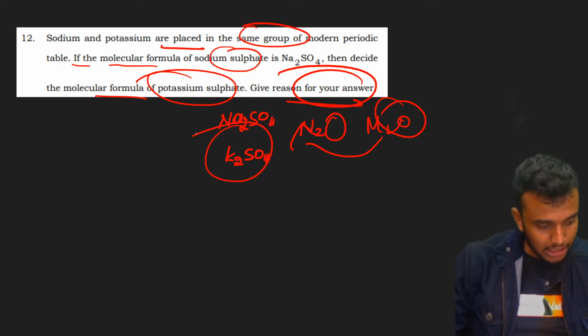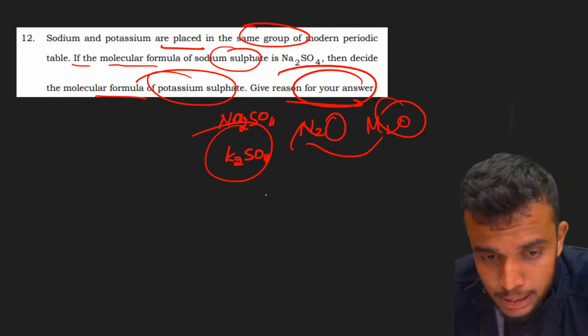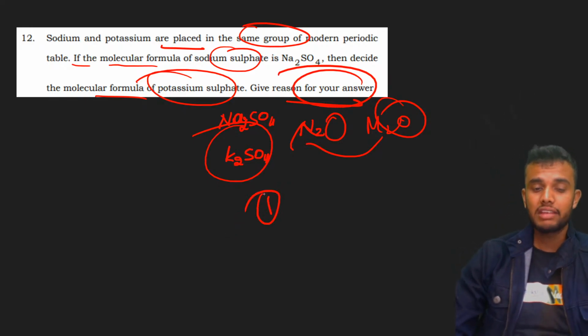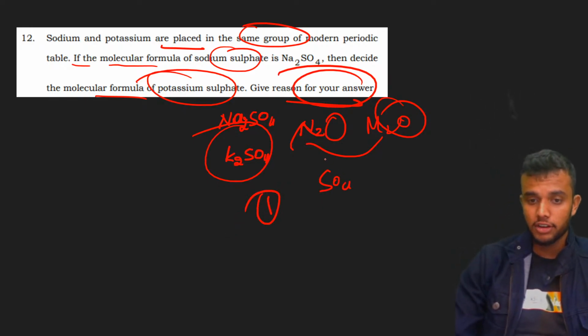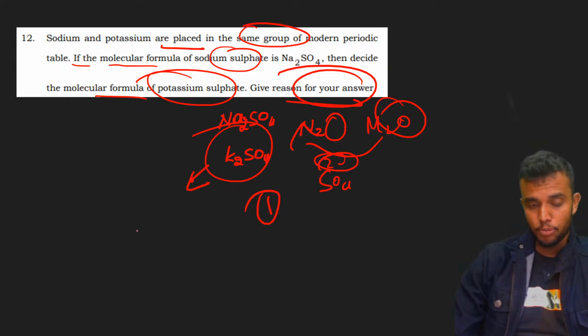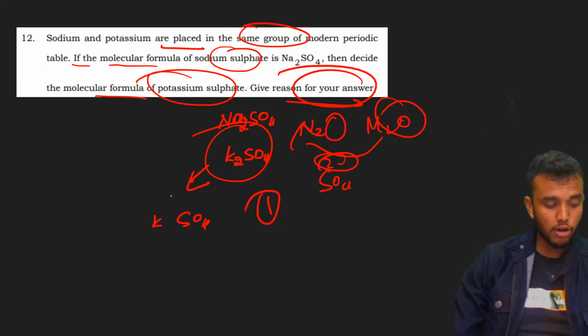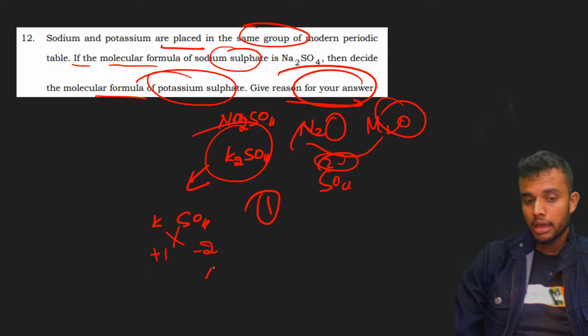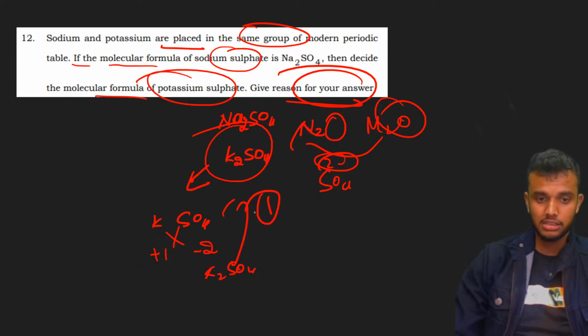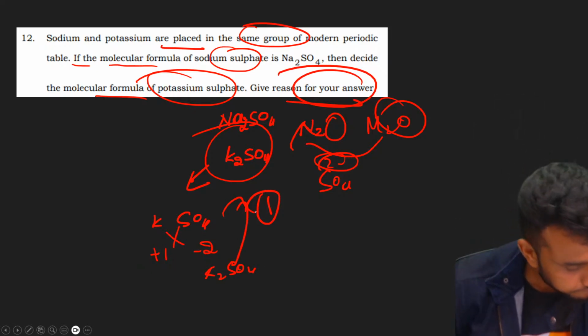K2SO4. For example, what is the valency of potassium? Potassium valency is 1, and the charge of sulfate is 2 minus. We already know from class 9 that whenever we write a molecular formula, we need to balance the charge. Potassium charge is +1, sulfate charge is -2. Then cross multiply. That's why we multiply K by 2, giving K2SO4. That's why the answer is this one. Clear?